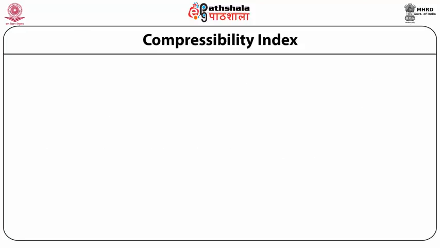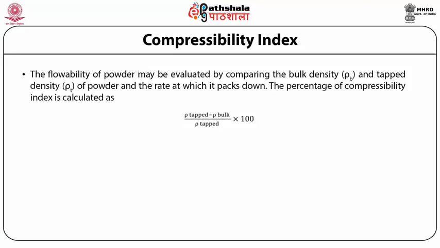The next feature for the quality of powders or granules is the compressibility index. The flowability of powder may be evaluated by comparing the bulk density, that is rho B, and the tap density, that is rho T, of powder and the rate at which it packs down. The percentage of compressibility index is then calculated as rho tapped minus rho bulk whole divided by rho tapped, and the value is then expressed in percentage by multiplying with 100.